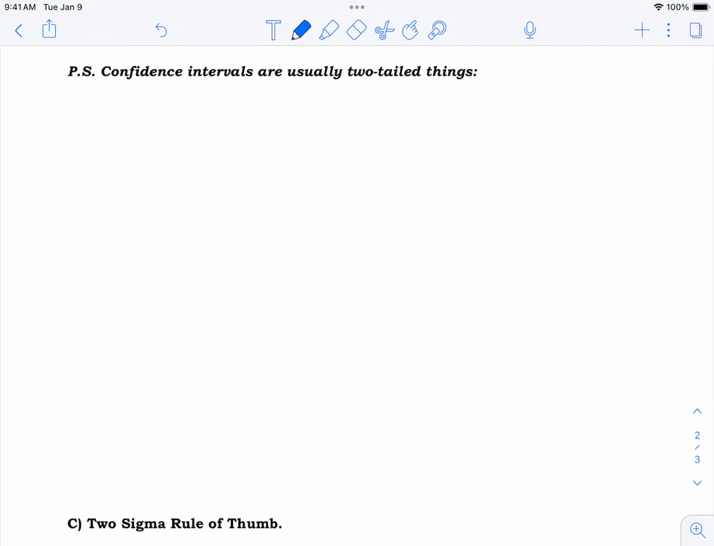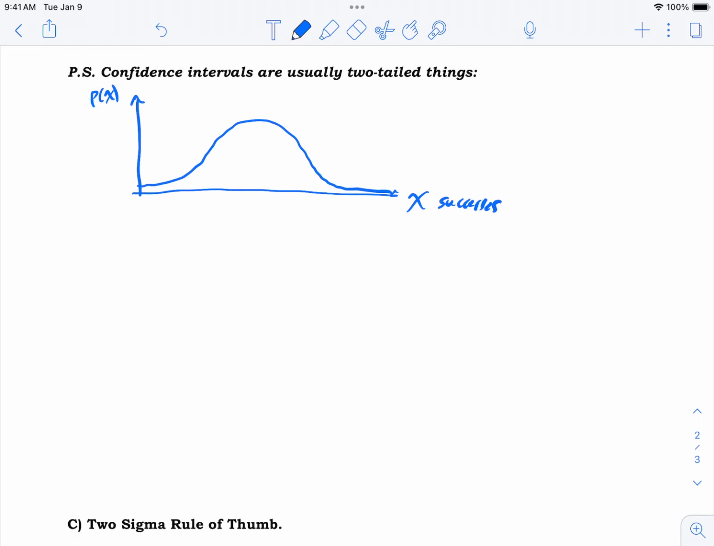Confidence intervals are usually two-tailed things. What I mean is, I'm going to draw this picture again. So here's our probability distribution. You're rolling dice, flipping coins, polling voters, whatever you're doing. So X successes or X occurrences or X results. The result X goes on this axis. The probability of getting that result goes on this axis. If it's a binomial or, if it's a bell curve in fact, you might expect something like this.